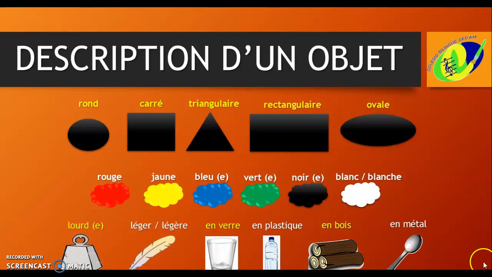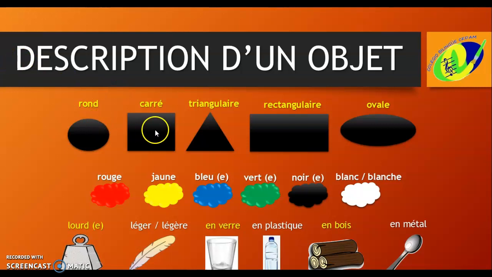Okay, these are some examples of vocabulary that you can use to describe an object. You have the shape, you have the colors, you have the weight, and you have the material. Look at this, that in the material, we always start with en, and then the material. A quick review.